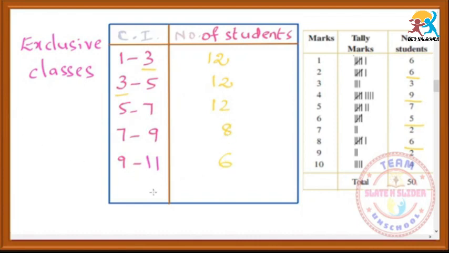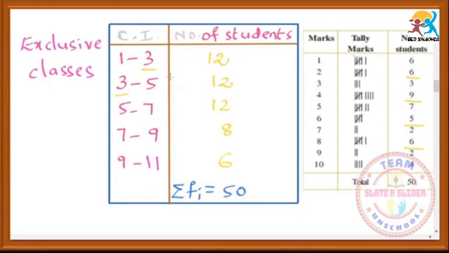So we can write here the sum of frequency, but no need to write the word total. We can denote it as sigma fi, that means the sum of frequencies, the sum of the students. So the number of students is 50. So sigma fi is equal to 50. So like this, that is how to tabulate.